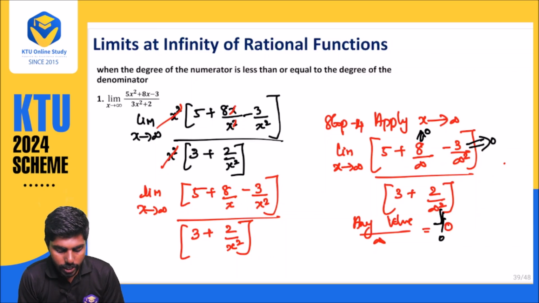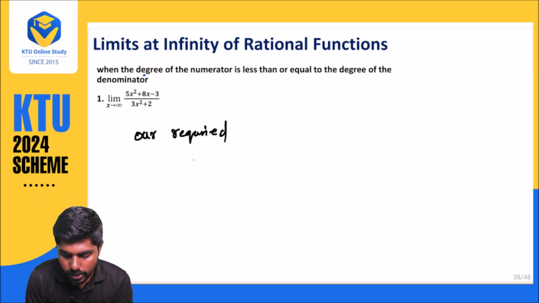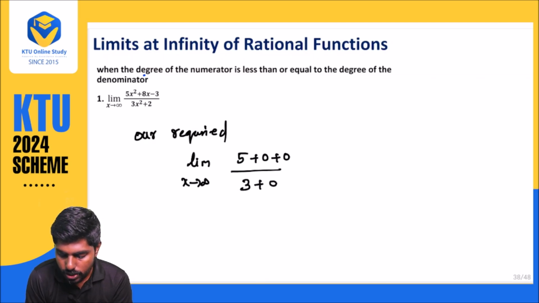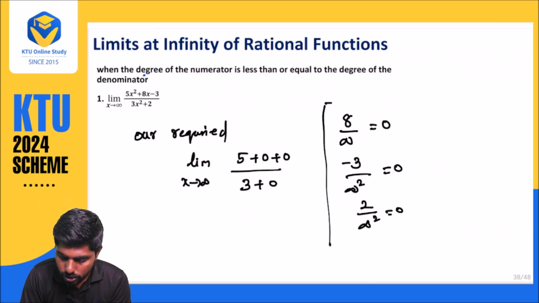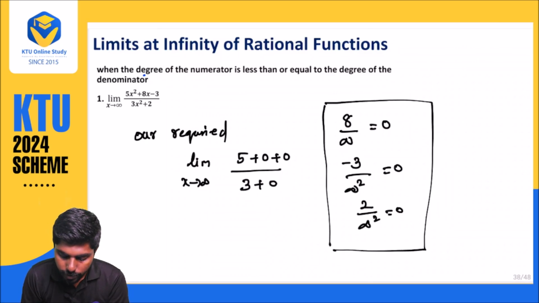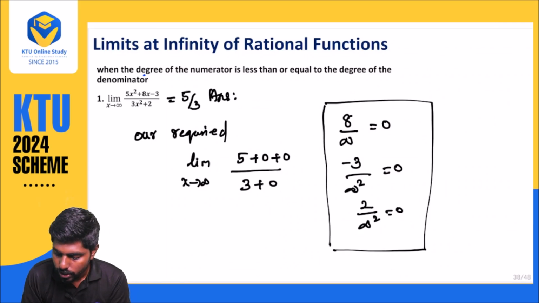So what is our required answer? Our required answer is limit x approaches infinity, we will be getting 5 plus 0 plus 0 divided by 3 plus 0. The reason is 8 divided by infinity is equal to 0, minus 3 divided by infinity square is also equal to 0, and 2 divided by infinity square is also equal to 0. So what is our answer? Our answer is nothing but 5 by 3. This is our required answer.